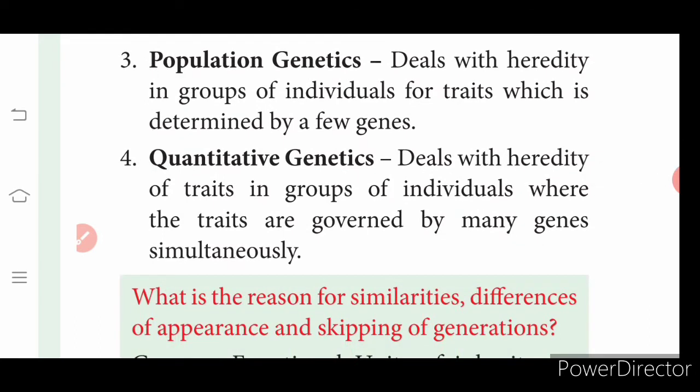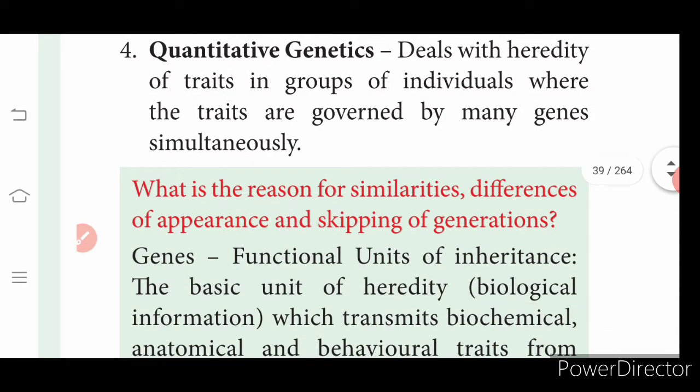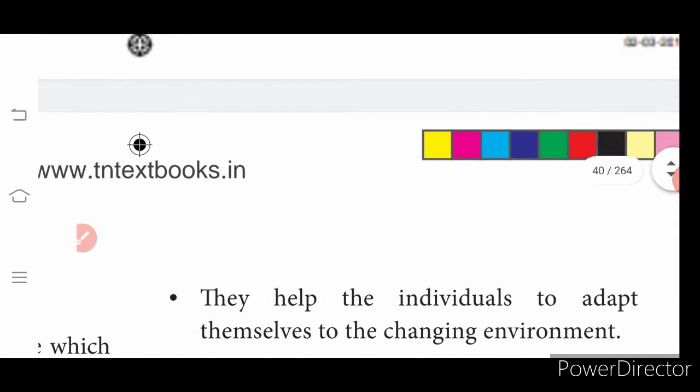Population genetics deals with heredity in groups of individuals for traits determined by few genes. Then quantitative genetics deals with heredity of traits in groups of individuals where the traits are governed by many genes simultaneously. A particular character is controlled by several genes. All these things we will learn in detail now.